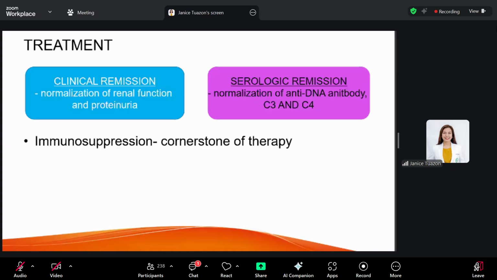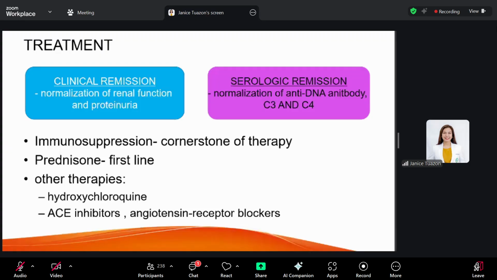So how do we do this? Immunosuppression is the cornerstone of therapy in SLE nephritis, and prednisone is the first line. Other therapies for SLE would be hydroxychloroquine, which addresses the extrarenal manifestations, and some recent studies have shown that it also has an effect on the normalization of proteinuria.